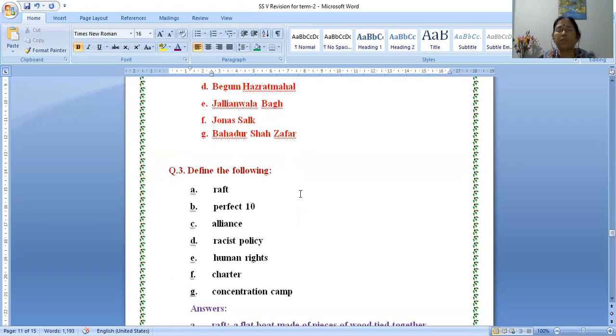Define the following. You have to write the definition of all these words. The first one is raft. Then perfect ten, alliance, racist policy, human rights, charter, concentration camp. These are the words.